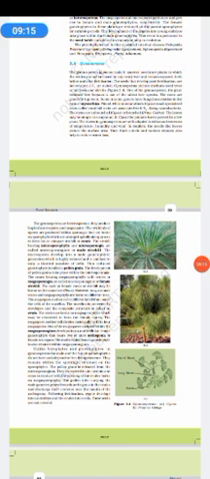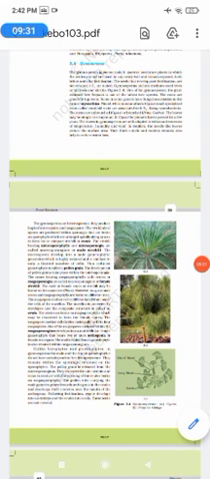In Coniferopsida we have evergreen trees. In Ginkgopsida the leaves are leathery and fan-like, and they are the living fossils. And Gnetopsida is the most highly evolved group of gymnosperms that is found.